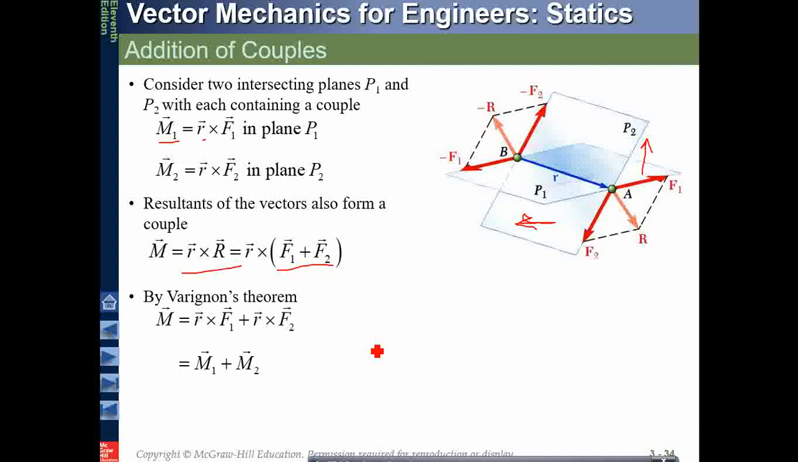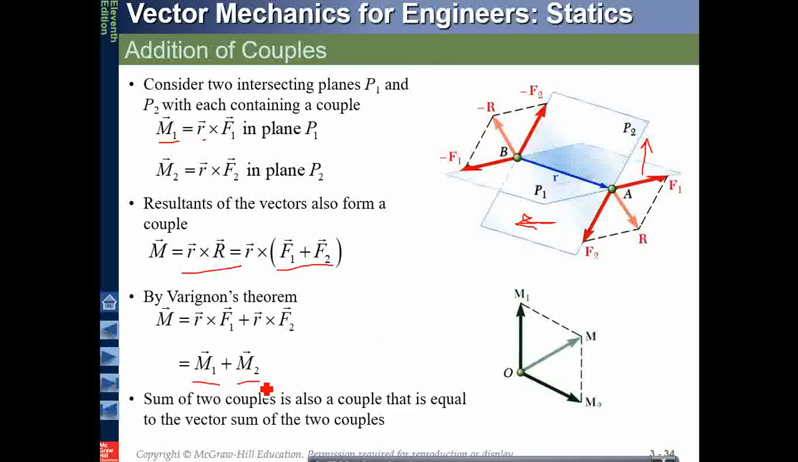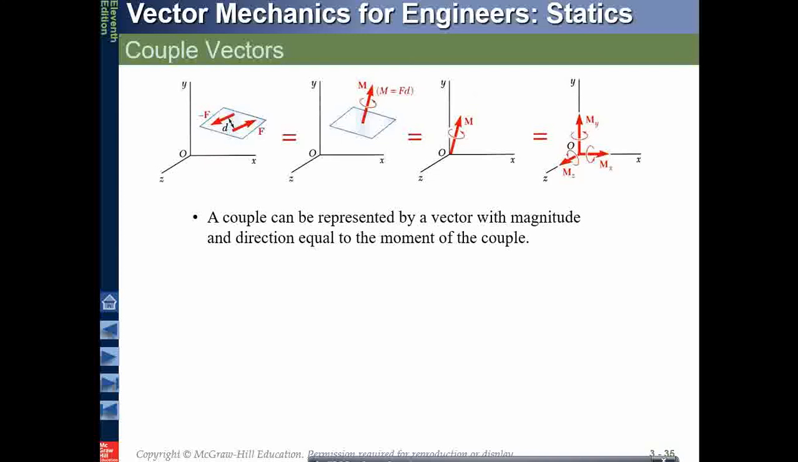Very important to remember that F1 and F2 are on different planes. These are two different planes. That is why these two moments are also on two different planes. As you can see, these are M1, M0, M0. These are all couple components. Now we have couple vectors also.